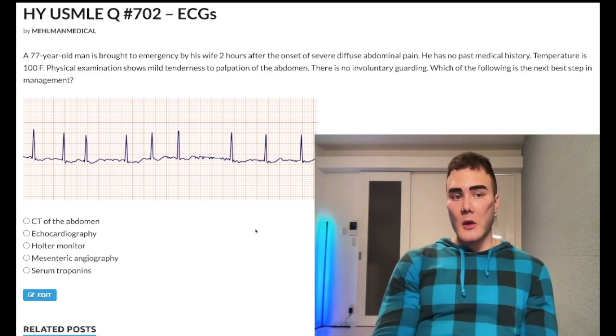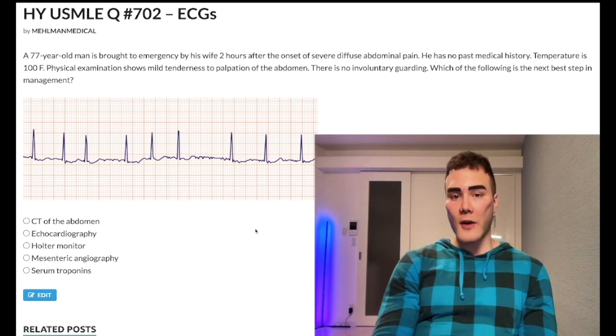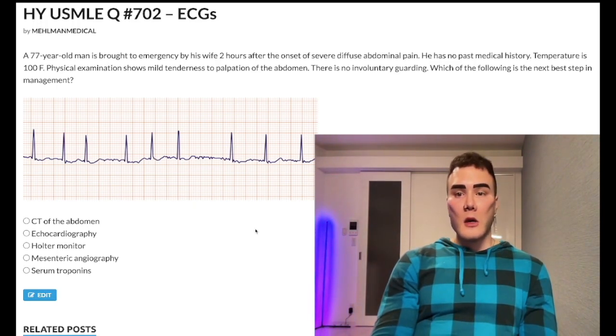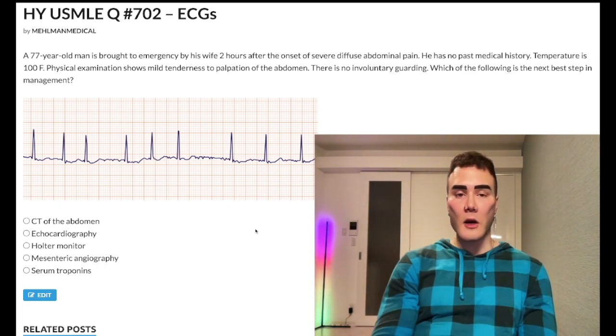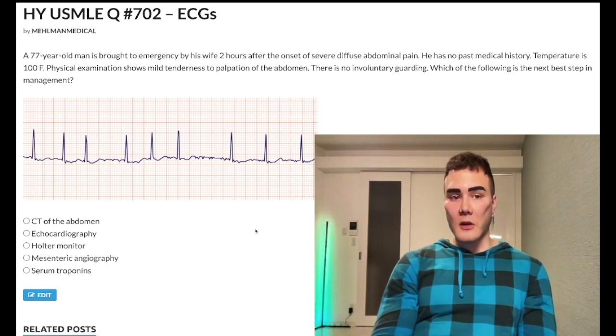Let's start the clip. 77-year-old man. He's brought in to emergency by his wife 2 hours after onset of severe abdo pain. He has no past medical history. Temperature is 100 Fahrenheit. Physical exam shows mild tenderness on palpation of the abdomen. There's no involuntary guarding. Which of the following is the next best step in management?